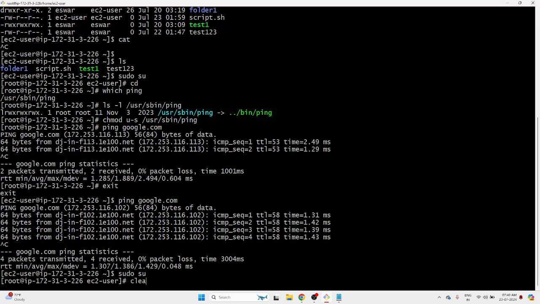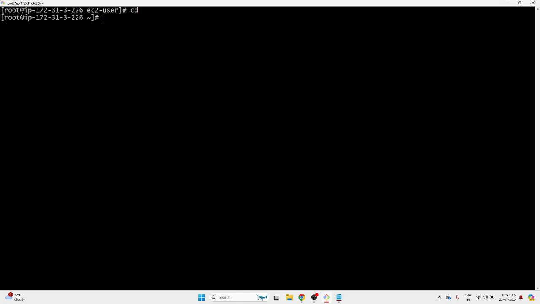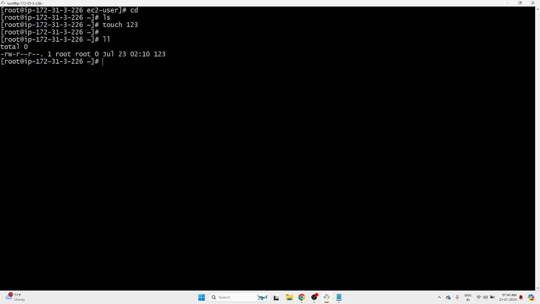So let's see our example now. I'll create some file, touch 123. Now I want to add a special permission. Let's see the current permissions. These are defaults, which came from umask, you know it already. Now I want to add a special permission.